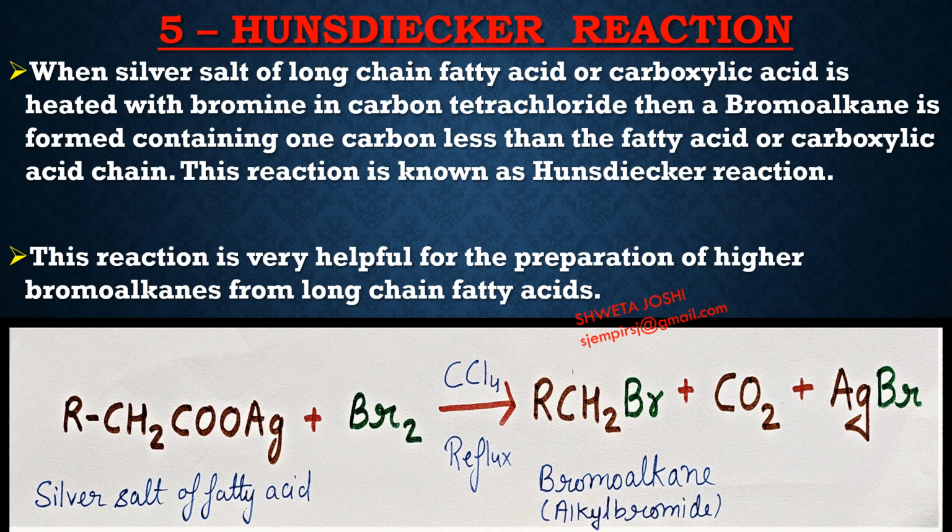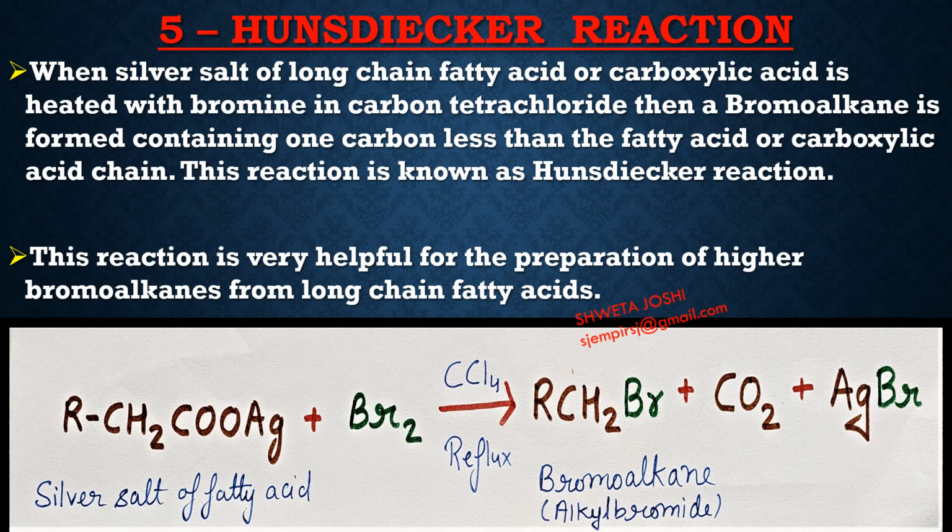So our fifth reaction is Borodin-Hunsdiecker reaction or Hunsdiecker reaction. When silver salt of a long chain fatty acid or carboxylic acid is heated with bromine and carbon tetrachloride, then a bromoalkane is formed containing 1 carbon atom less than the fatty acid or carboxylic acid chain.